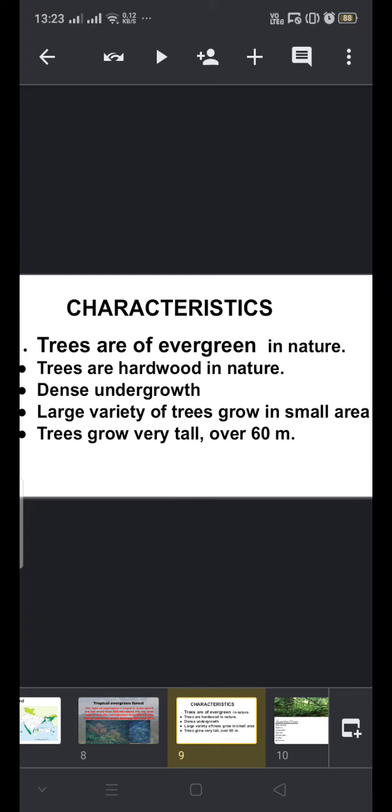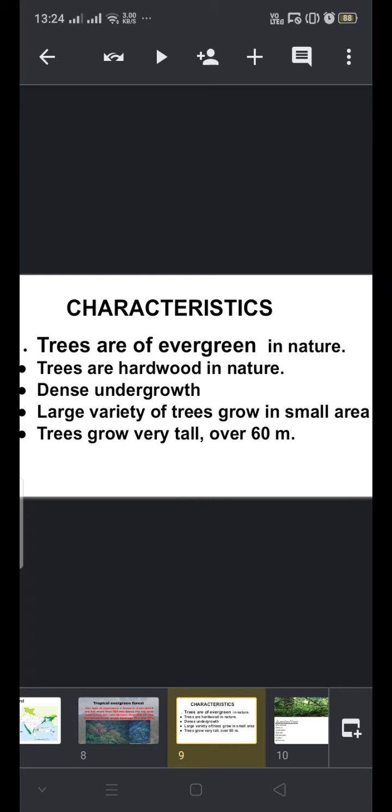Next, the trees are hardwood, but due to dense undergrowth, it cannot be exploited commercially. Is that clear? They are hardwood in nature. They have dense undergrowth, because of which they cannot be entered and they cannot be exploited commercially.